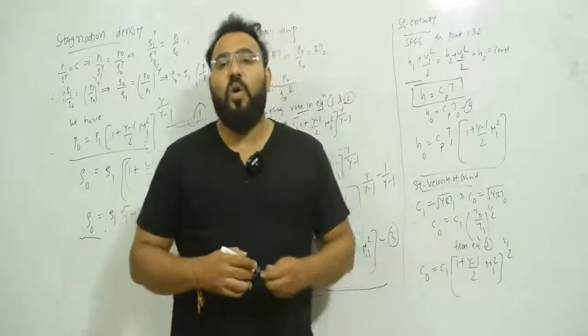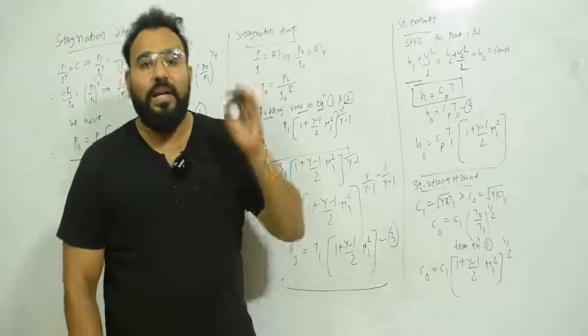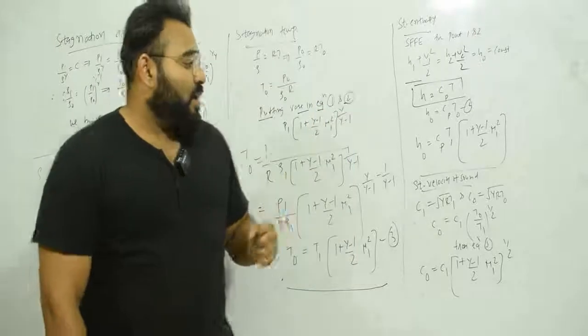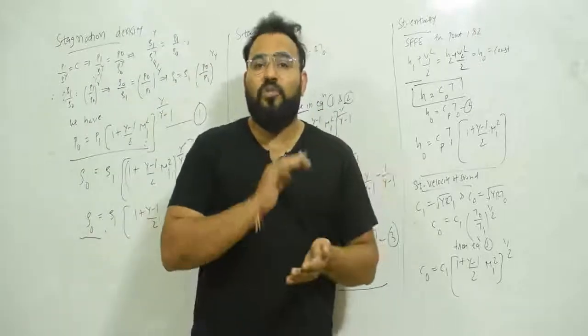Okay, so these are all the stagnation pressure, temperature, density, then you have enthalpy and the sound velocity. These are all properties in terms of Mach number.